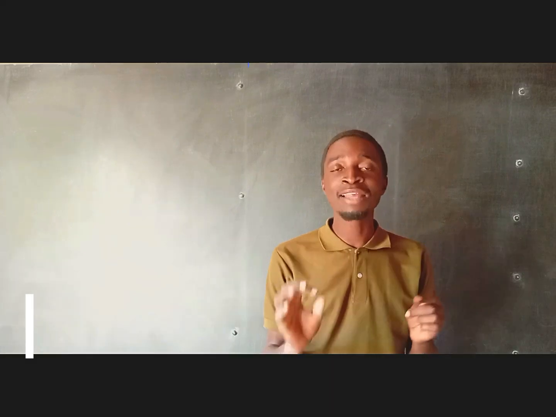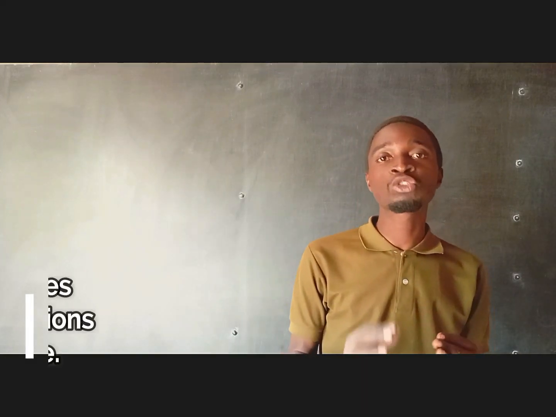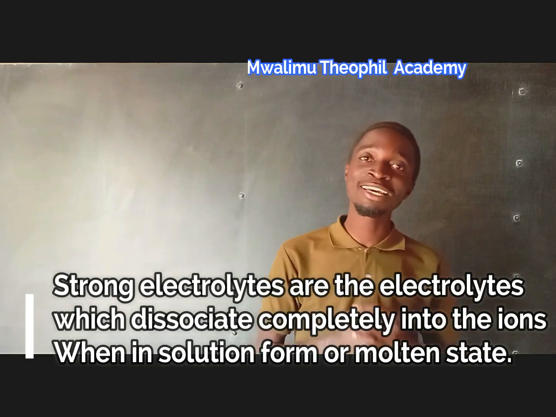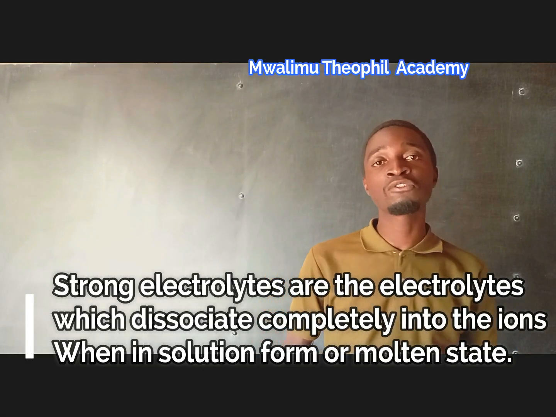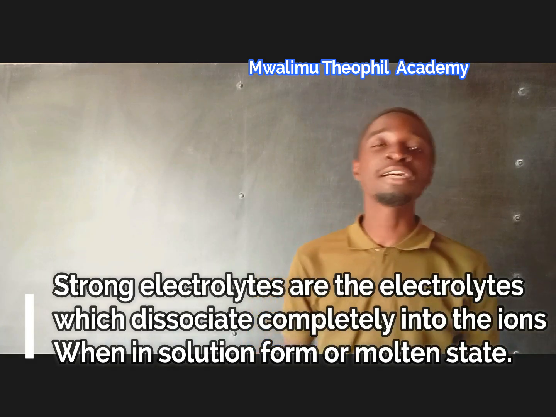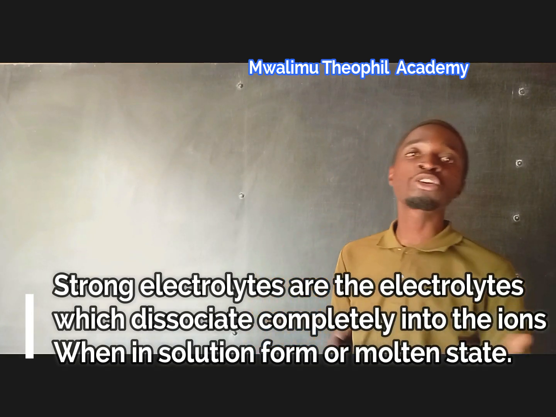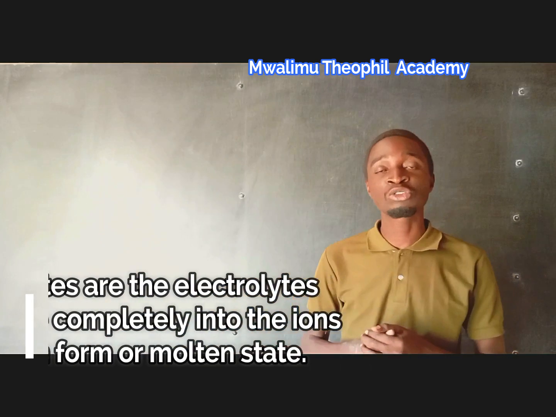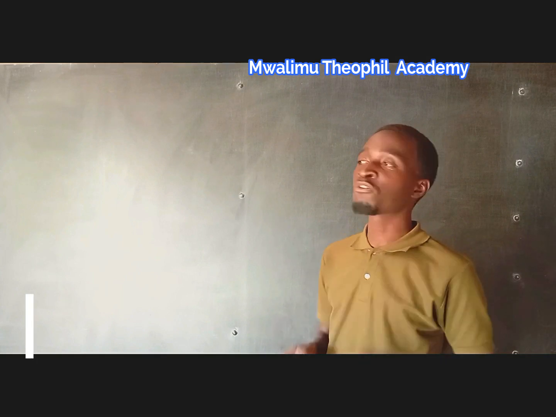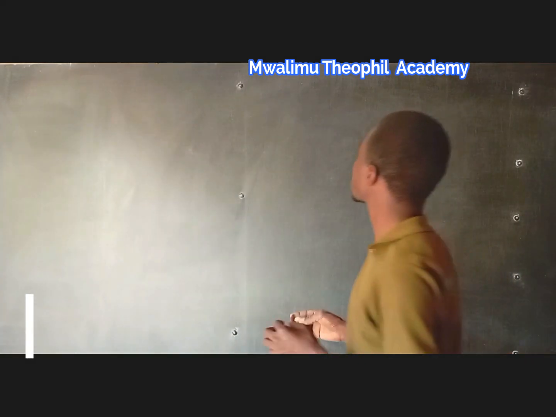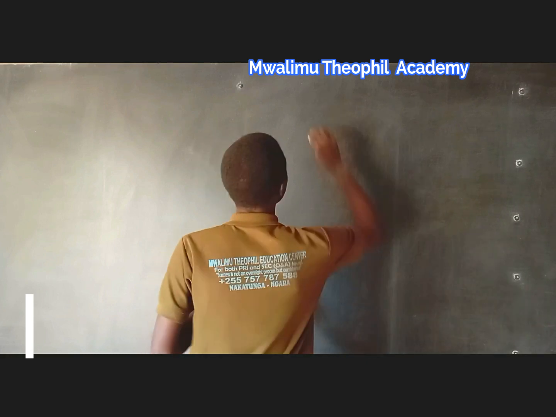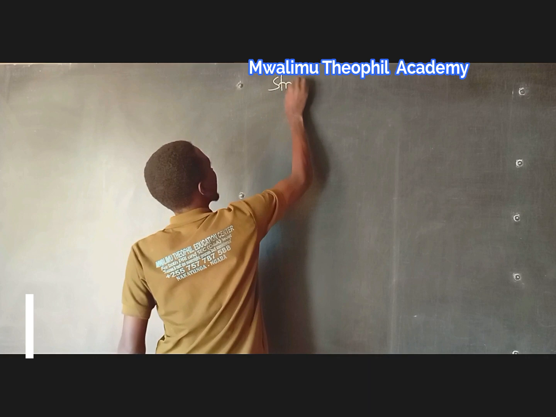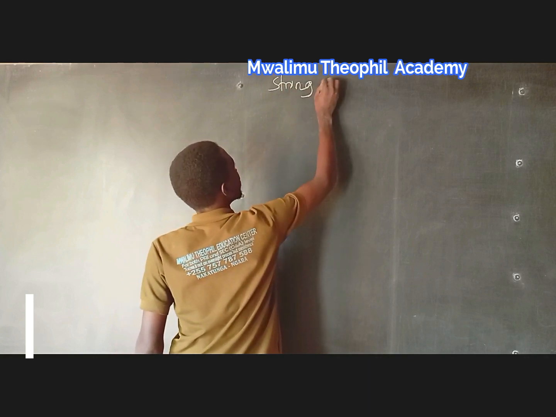Strong electrolytes are the electrolytes which dissociate completely into the ions when in solution form or in molten state. A good example of strong electrolytes is table salt, sodium chloride. Also we have different mineral acids. All of these are strong electrolytes. Let us take a look at the dissociation of our table salt, sodium chloride, and one of the mineral acids like hydrochloric acid.